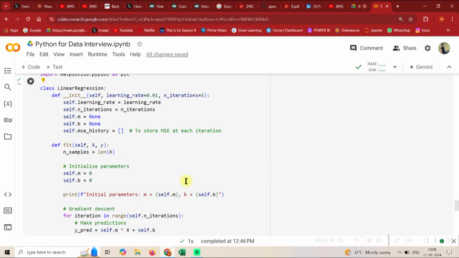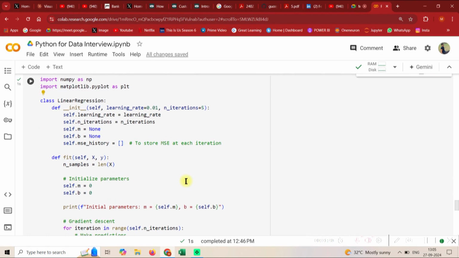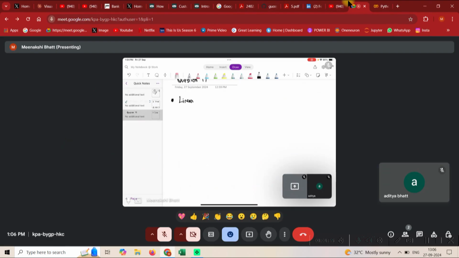So it's just basic linear regression from scratch. I'll be telling you how researchers actually code stuff up, and whenever you have an algorithm, how do you code that algorithm. So this question is simple guys. Okay, we need to code linear regression from scratch.